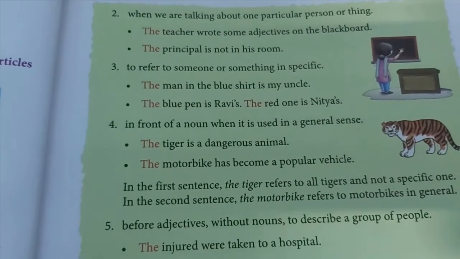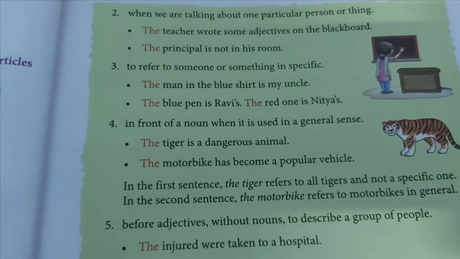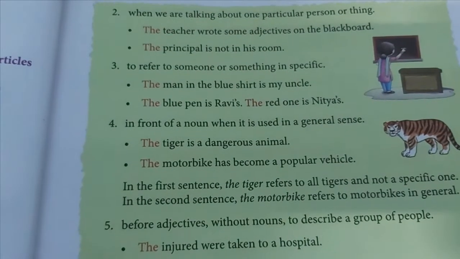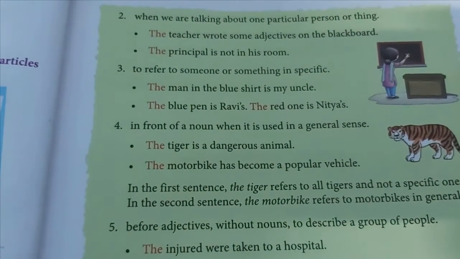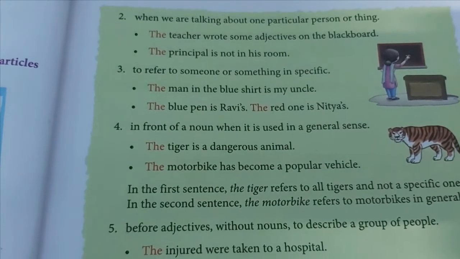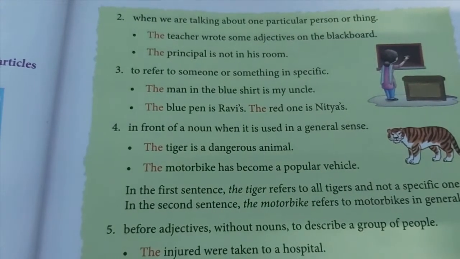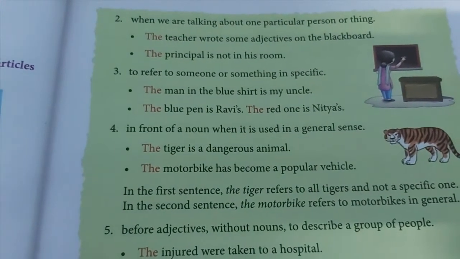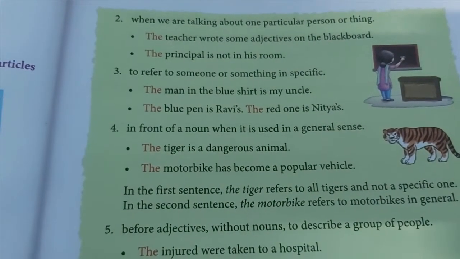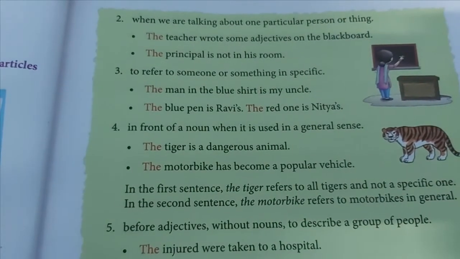I was talking about that particular boy who was standing over there. So likewise here, the man who was wearing a blue shirt is my uncle. In this sentence, the man is in a specific sense. So to make the word specific, we use the to it.